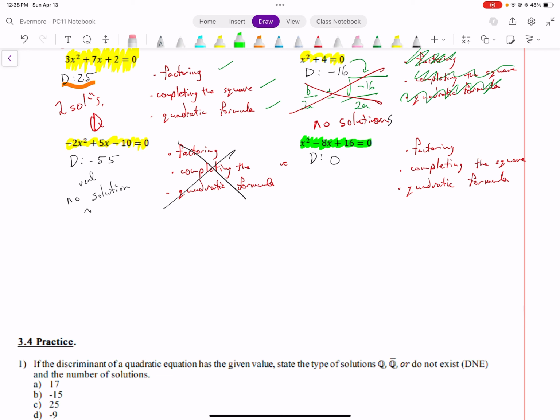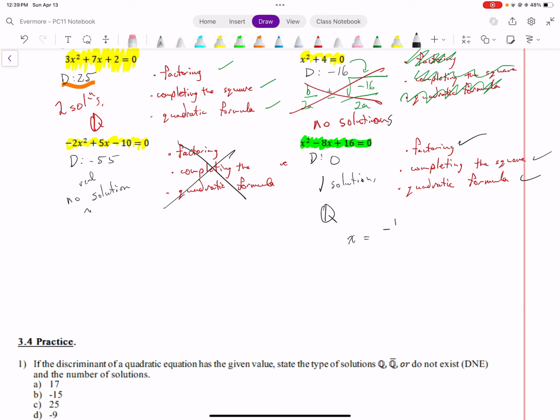x squared minus 8x plus 16 is equal to 0. When you calculate the value of your discriminant, b squared minus 4ac, we see that the value of our discriminant is equal to 0. So we have one solution. One solution, and that solution is rational. You may be asking, why is that so? Well, hold on. Rational solution means I could factor, could complete the square, or use the quadratic formula.